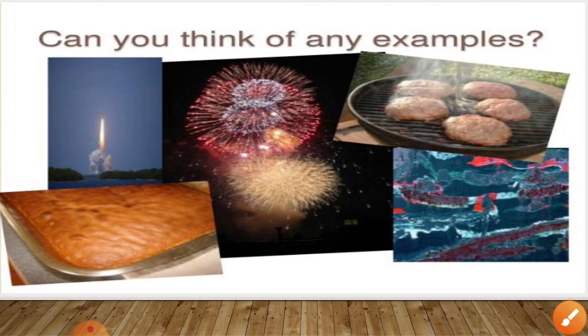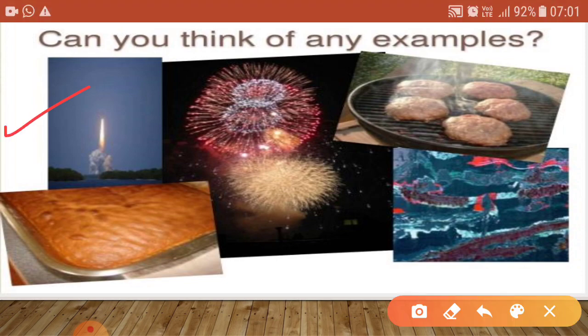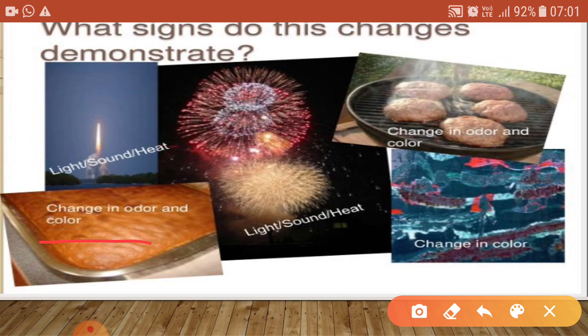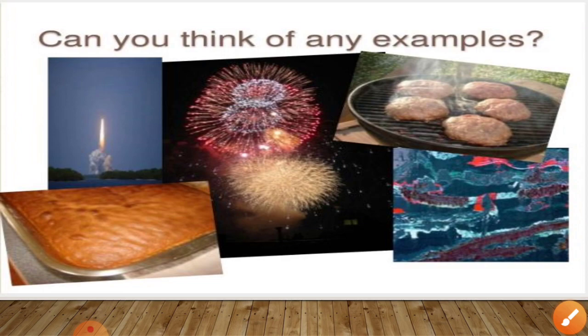Now in this image, is there any chemical change occurring? Let us see. There is a change in color. There is a light or sound effect. Similarly, cracking of crackers is also a sound effect. Or we are baking something, cooking something. Here, a change in odor or change in color may occur. Similarly, in this image, there is also a change in color.